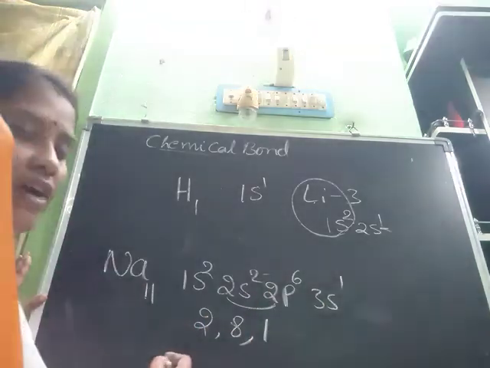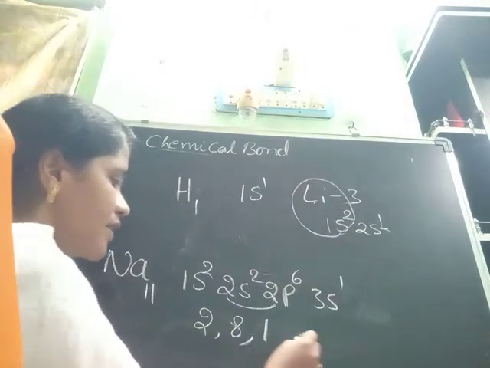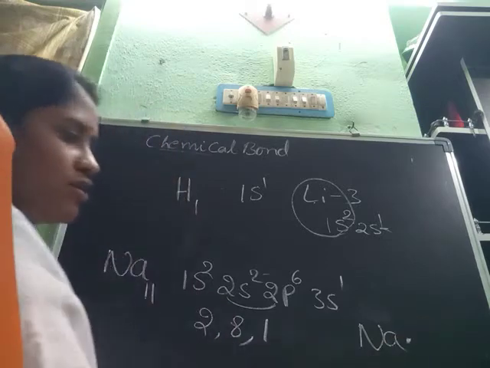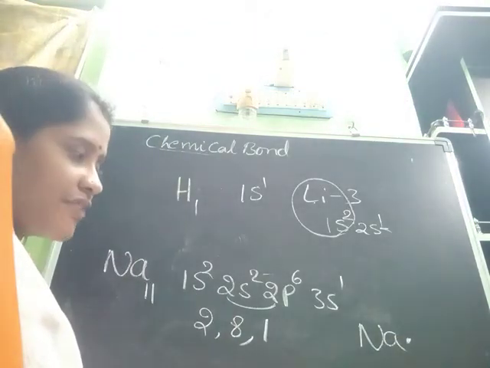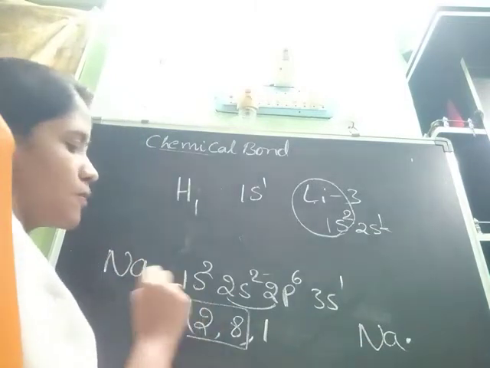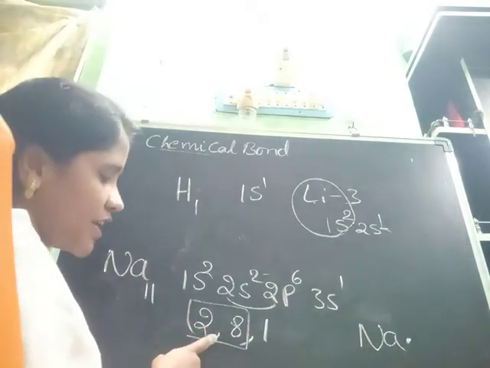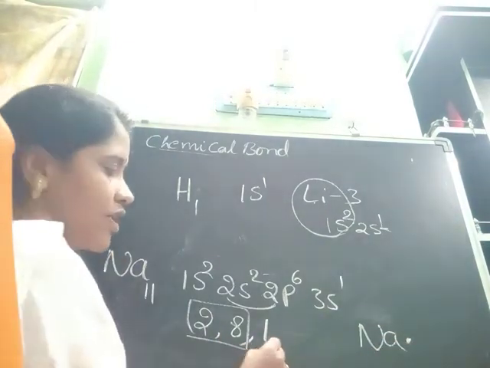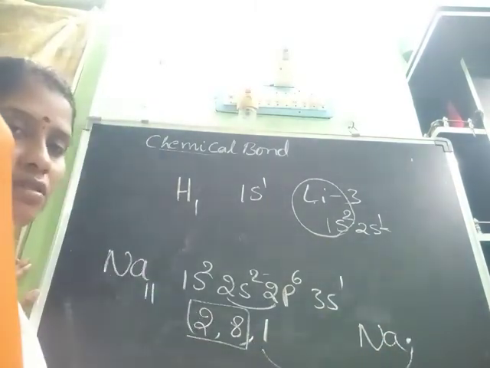Now I write sodium as a Lewis dot symbol with one electron. The sodium symbol indicates the 2, 8 electrons, and one dot represents this one valency electron.